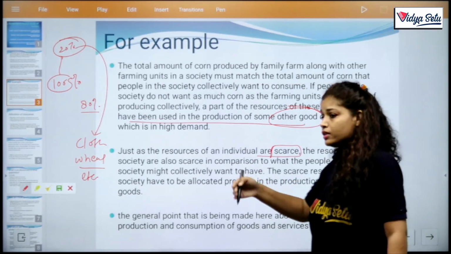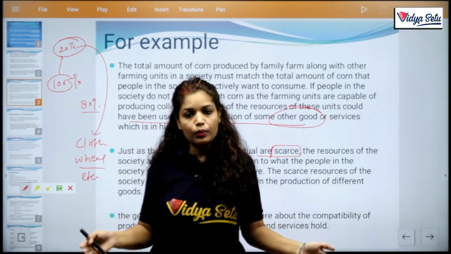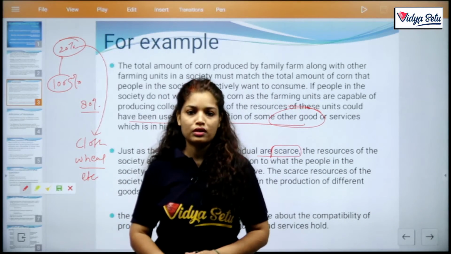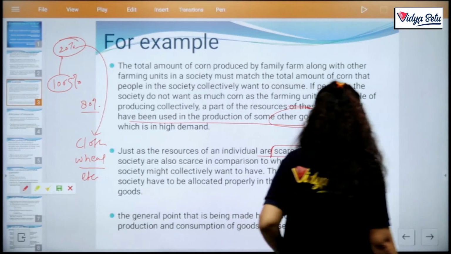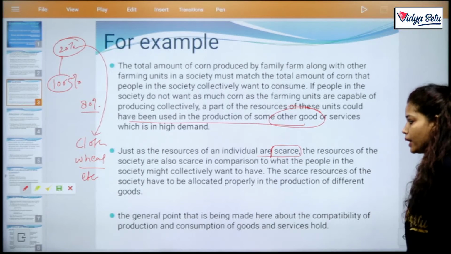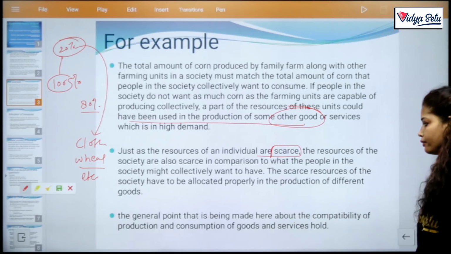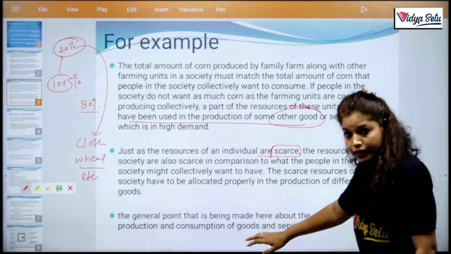So likewise my resources are scarce, your resources are also scarce, and likewise the country's resources are also scarce to fulfill the country's demand, clear? In comparison to what the people in the society might collectively want to have, the scarce resources of the society have to be allocated properly in the production of different goods. This is a very important point, clear?